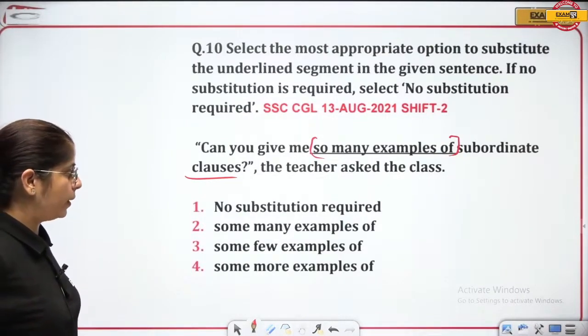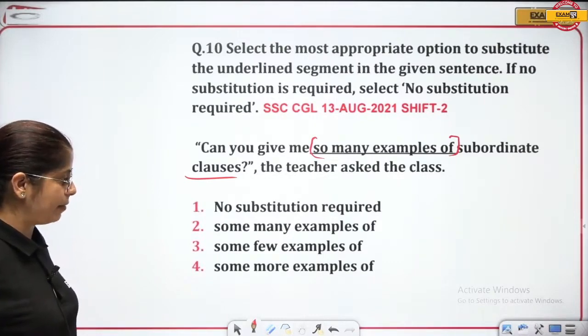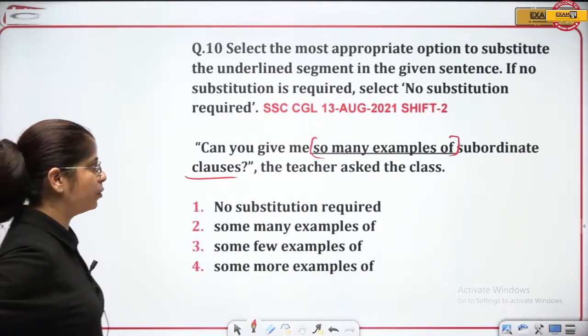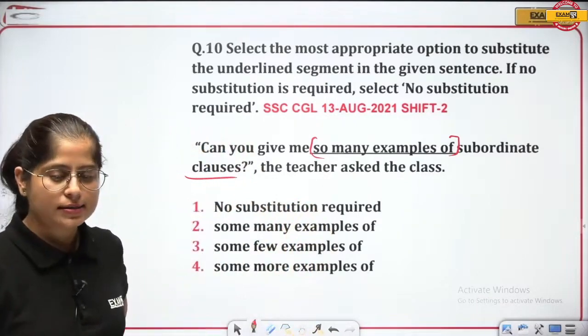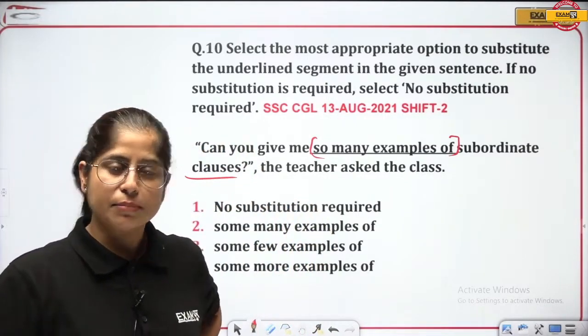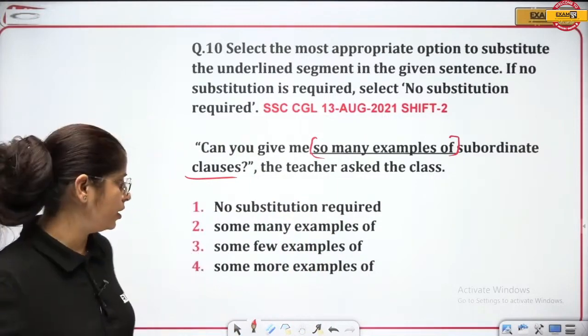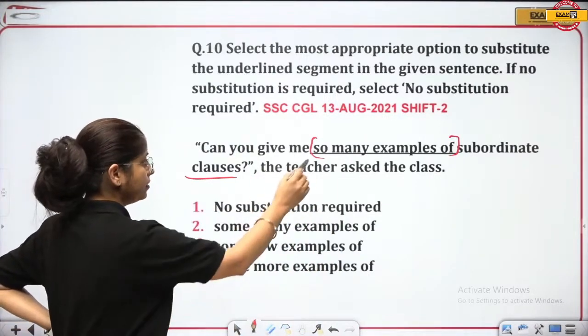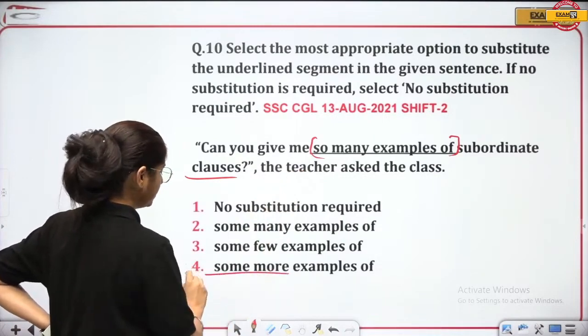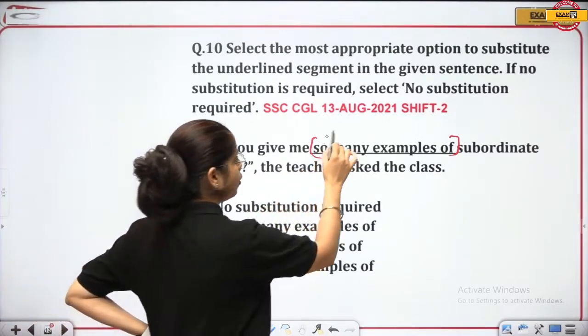No substitution required. Some many examples, some few examples, some more. Can we say so many examples? If you ask somebody to give examples, what would you say? Some more examples, or some many, or some few, or so many examples? No, you would say some more examples. Fourth one is the correct one. You will not say so many examples.